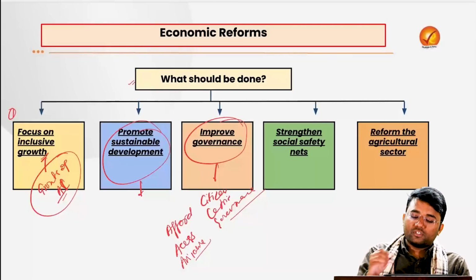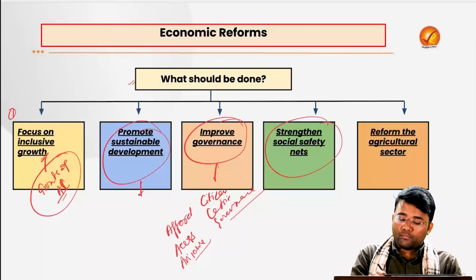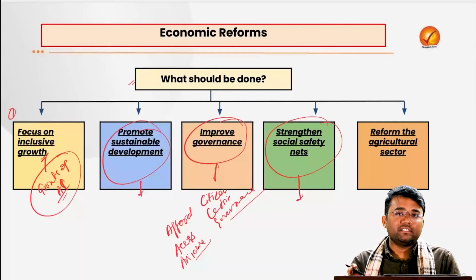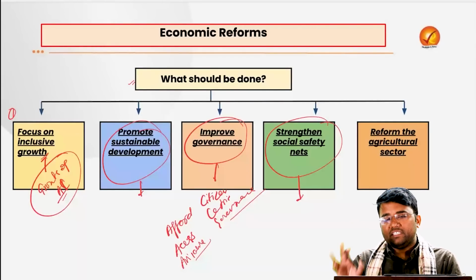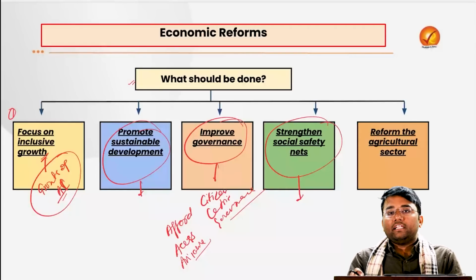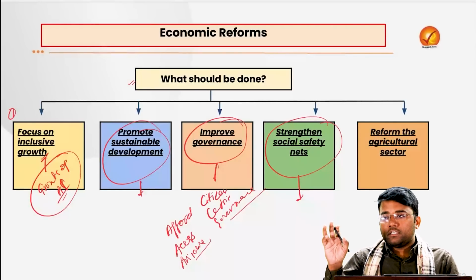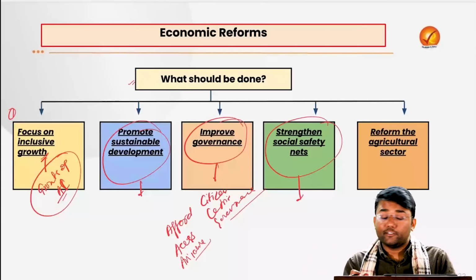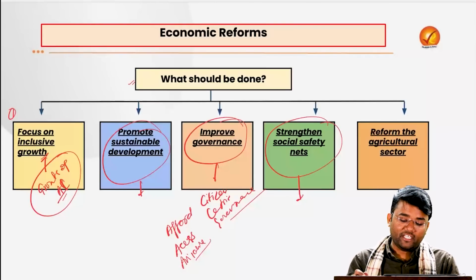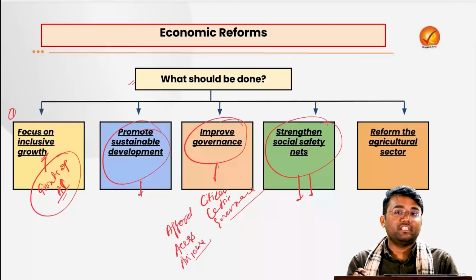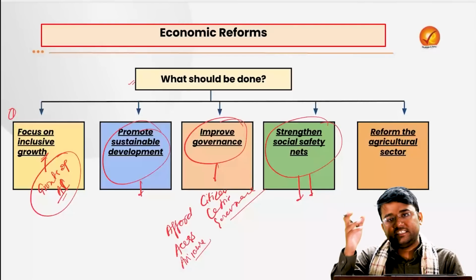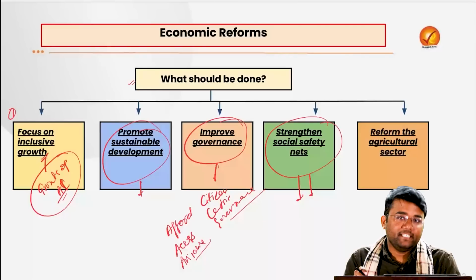And we have to also strengthen the social safety nets, means there should be proper working conditions for the workers, proper wages, and proper social safety benefits even after retirement, like pensions, health insurance benefits, etc., so that they can work with their full efficiency, and in a way we can also achieve our potential GDP.